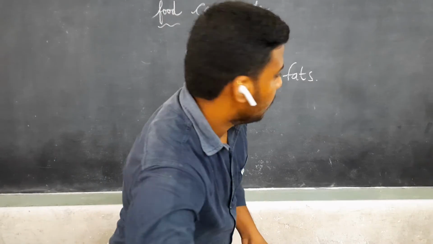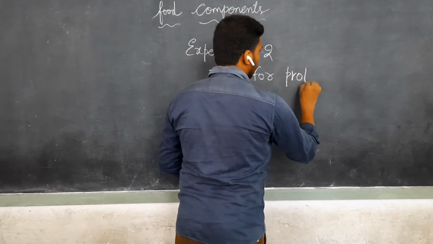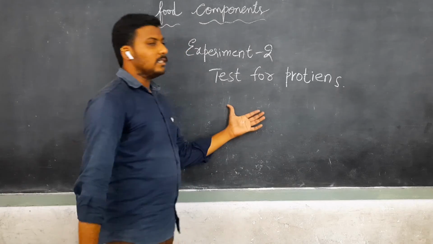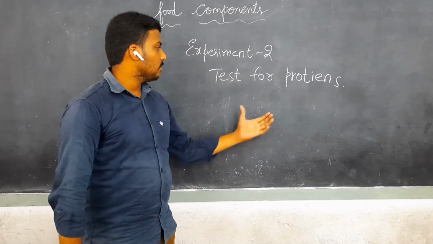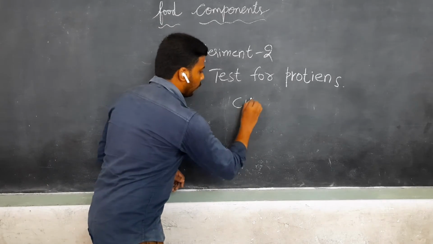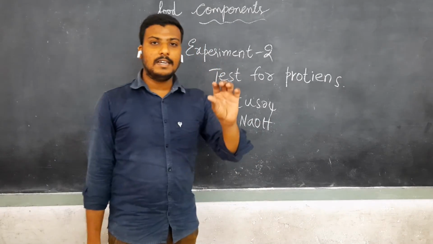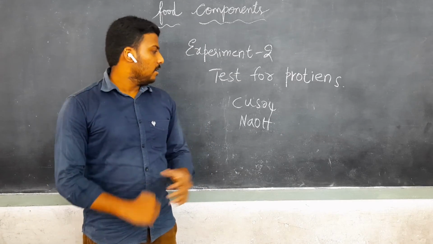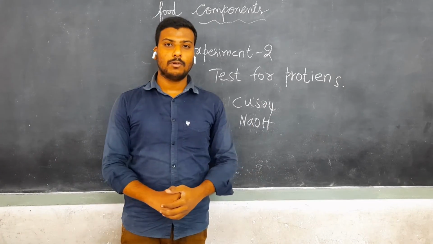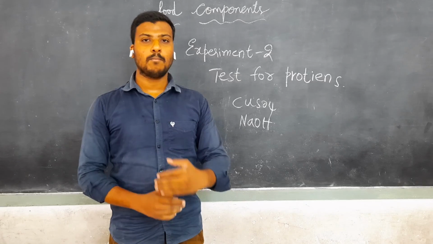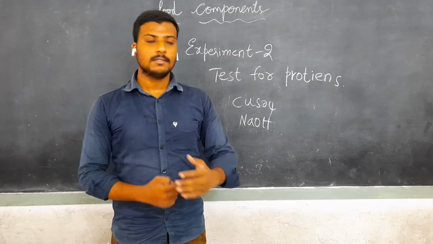Next, the third experiment is the test for proteins. To find whether any food item has proteins or not, you need two more chemicals, that is copper sulfate solution and sodium hydroxide solution. Take a little bit of the food item in a test tube and add 10 drops of copper sulfate solution and 10 drops of sodium hydroxide solution to it. Then it will change into a black or violet color. By this we can observe that the food item contains proteins.